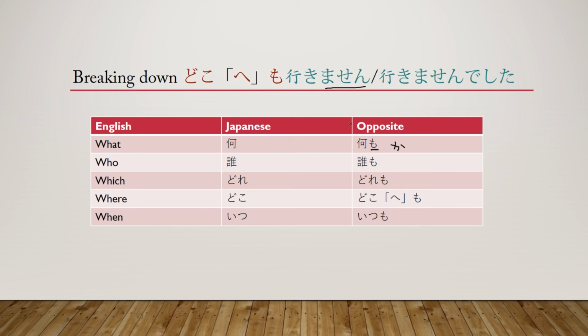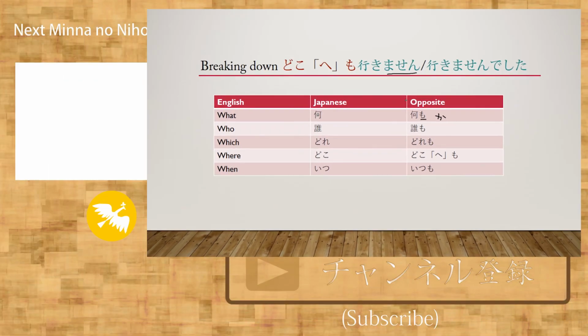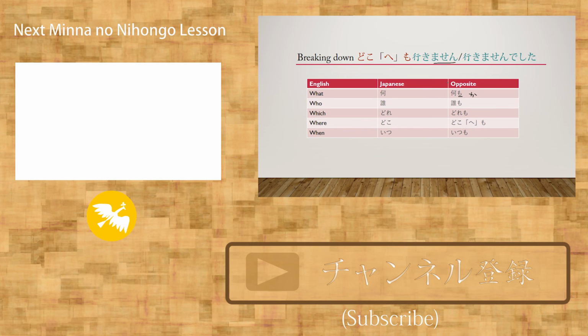So remember that. So you're going to take interrogative plus mo plus negative verb, and that's going to give you your sentence for saying that none of this stuff actually exists, that there's no one here, that there's nothing here, none of the answers were found, or something like that.